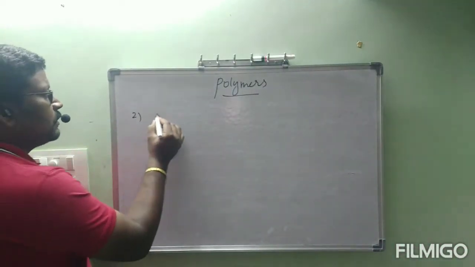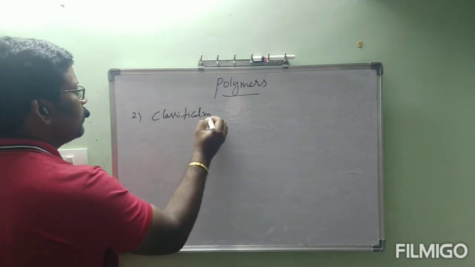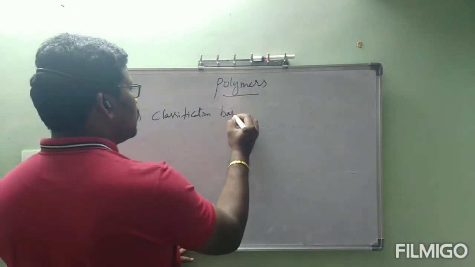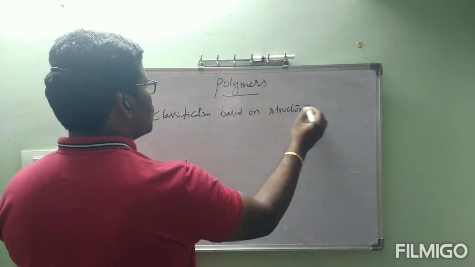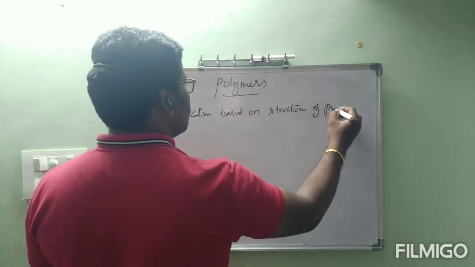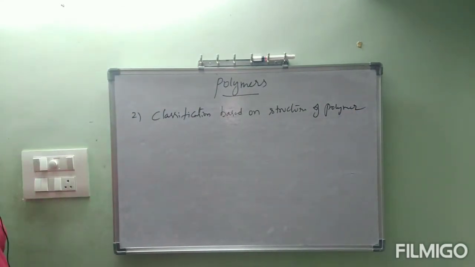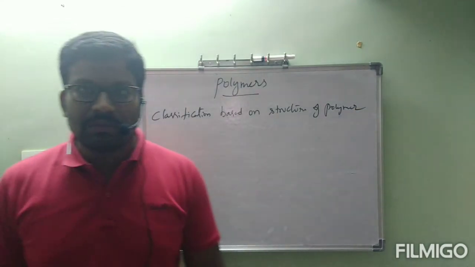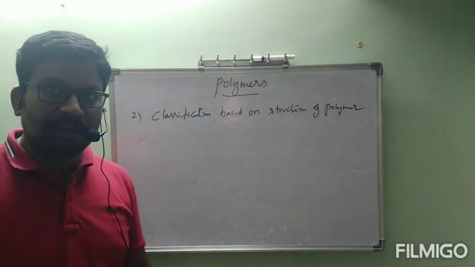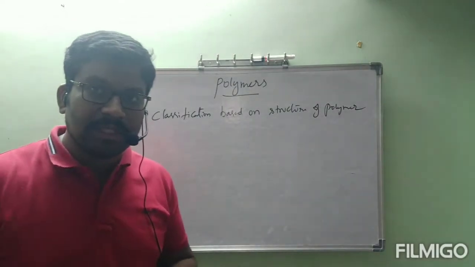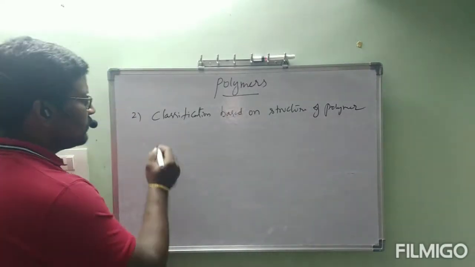Second classification, classification based on structure of polymer. First classification was based on source. Second classification is based on the structure of the polymer. Depending on how the structure of the polymer is present, polymers are classified into three types.